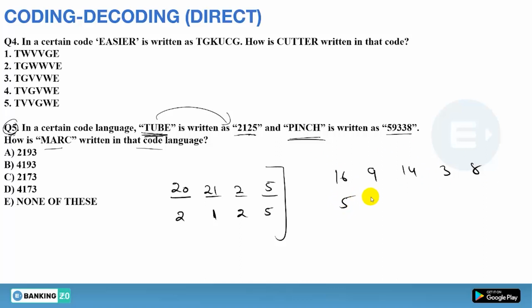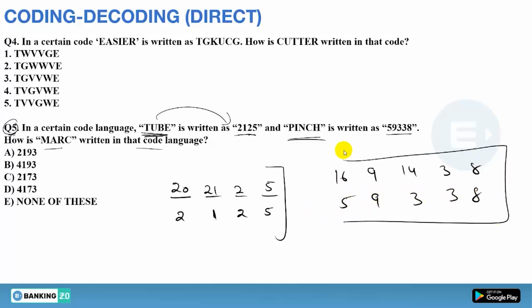So the code is 59338. Now, whenever you are solving this type of question, you have to keep one thing in mind: what if, in the given word, the letters used have place values of both single and double digits, but in the coded language the digits are only single-digit, unit place values only. Okay, a single digit value is there.